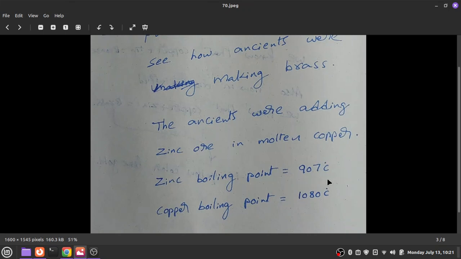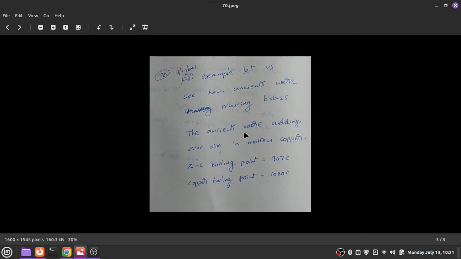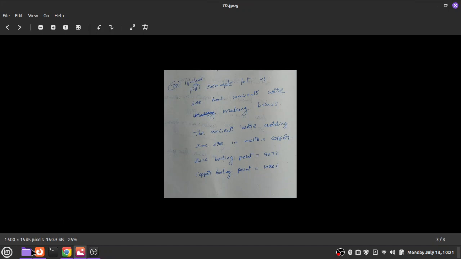Zinc's boiling point is 907 or about 900 centigrade. Copper's is about 1100 centigrade. Sorry, I want to correct this one. Not boiling point, it is melting point. I should write that. I corrected it just now.